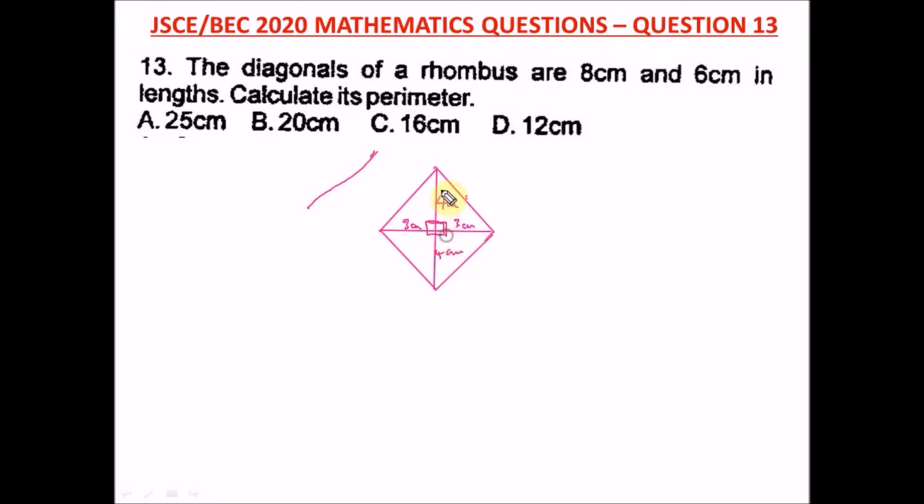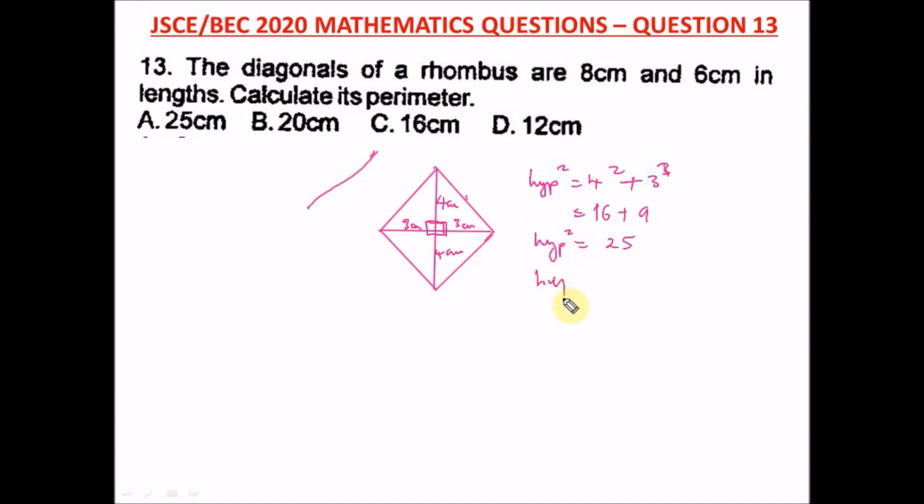So we can apply Pythagoras theorem here, where we're looking for our hypotenuse. We have our opposite 4 squared, plus our adjacent 3 squared, equals hypotenuse squared. So 4 squared is 16, plus 9, which is 25. So this is hypotenuse squared.